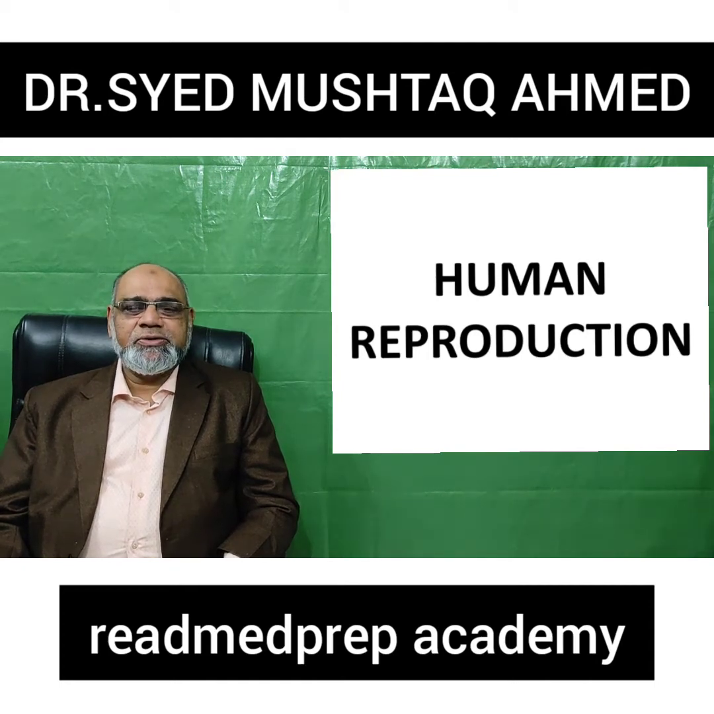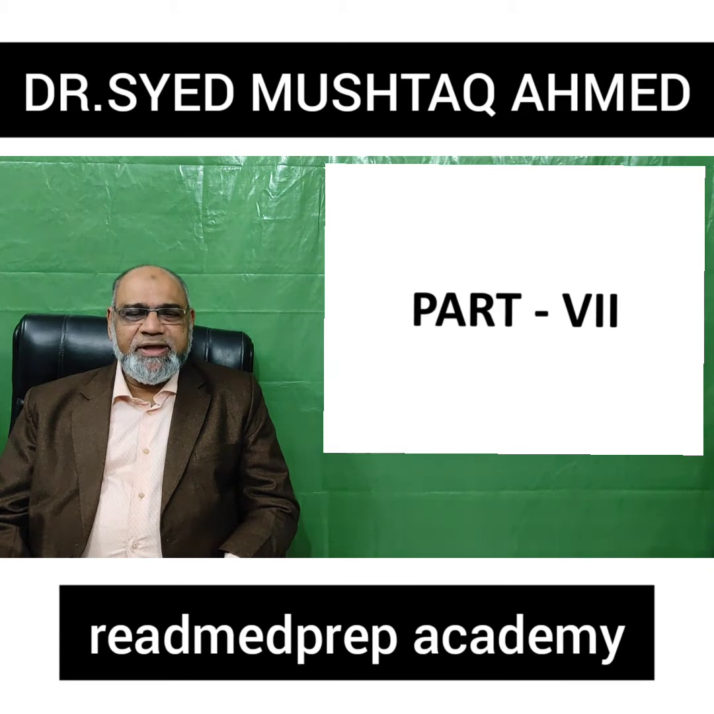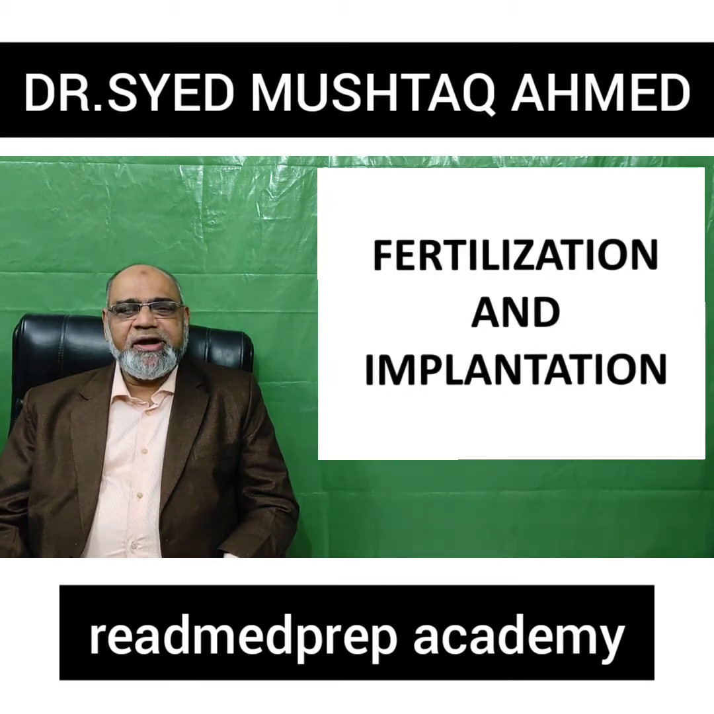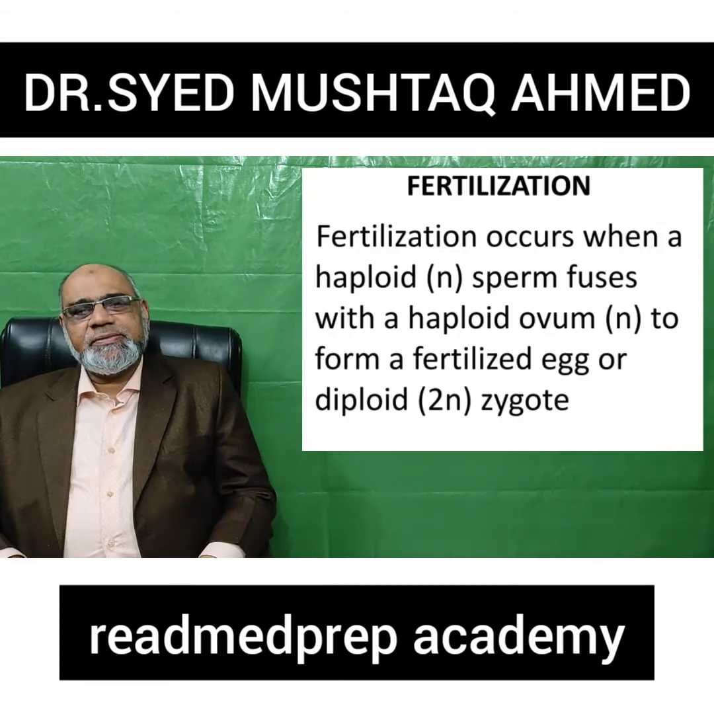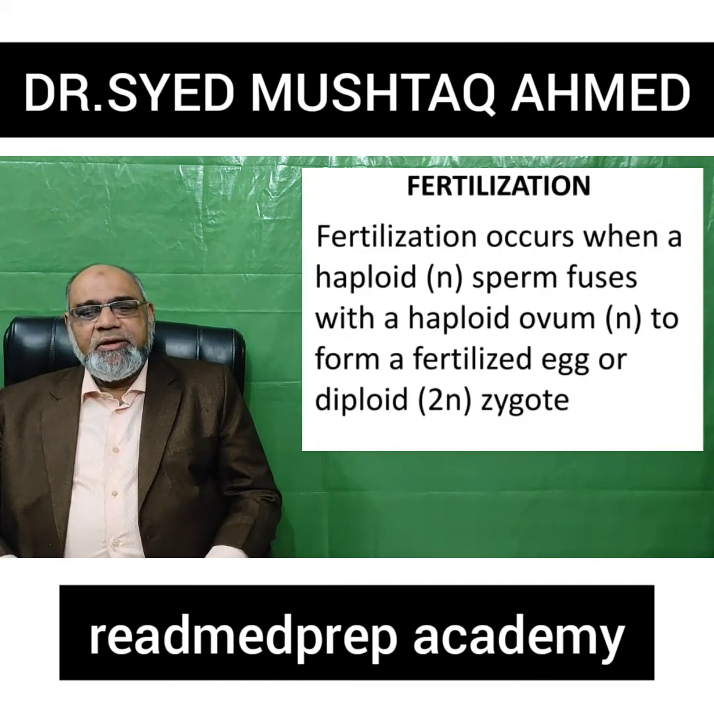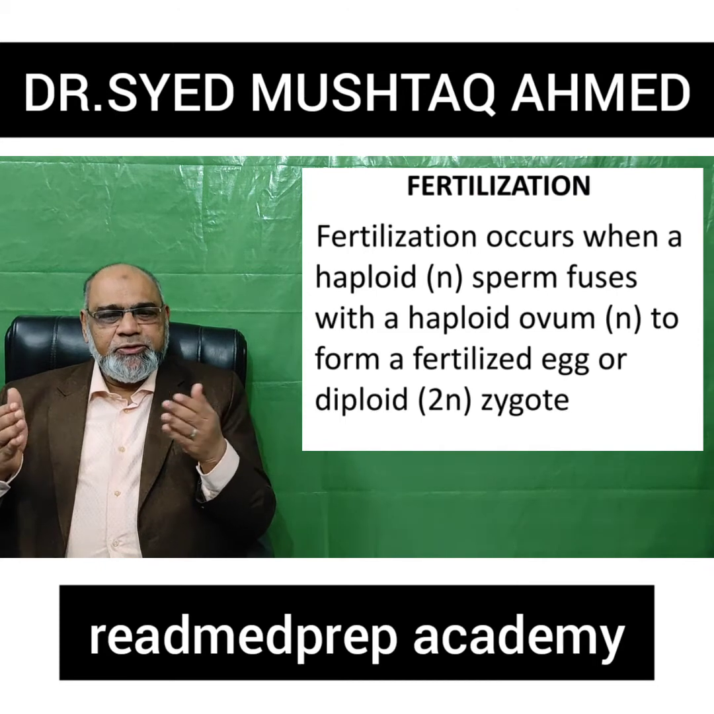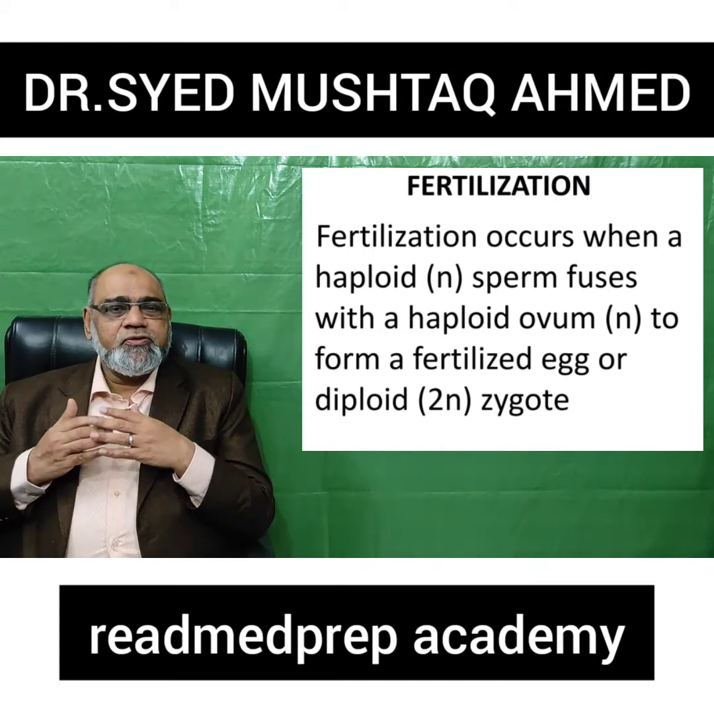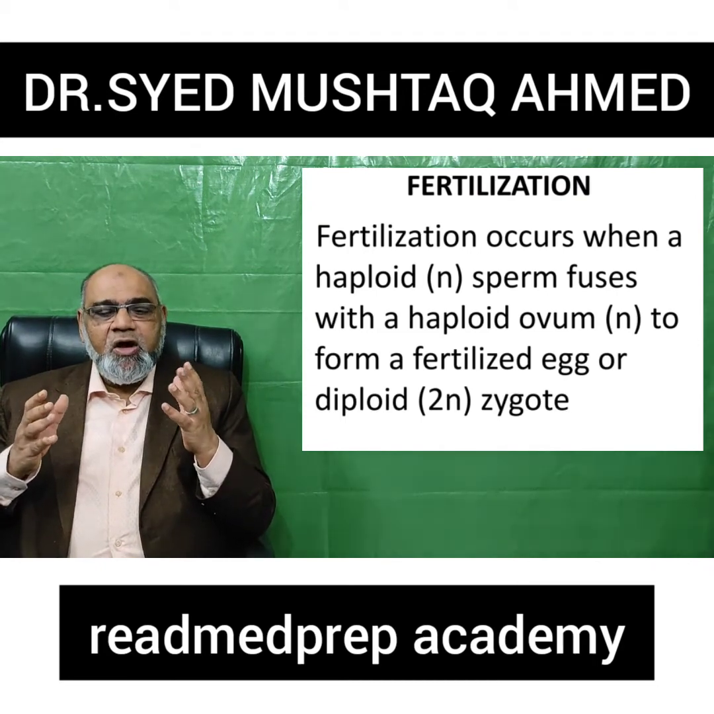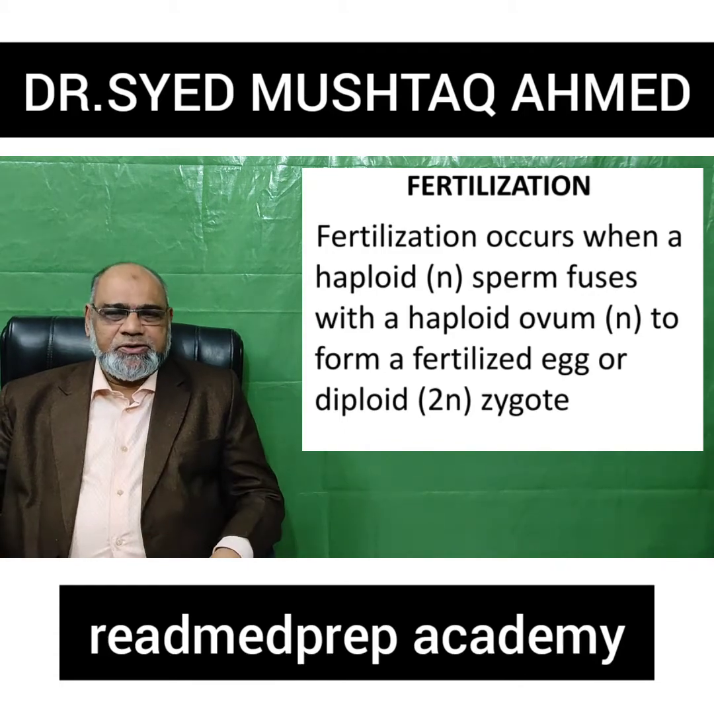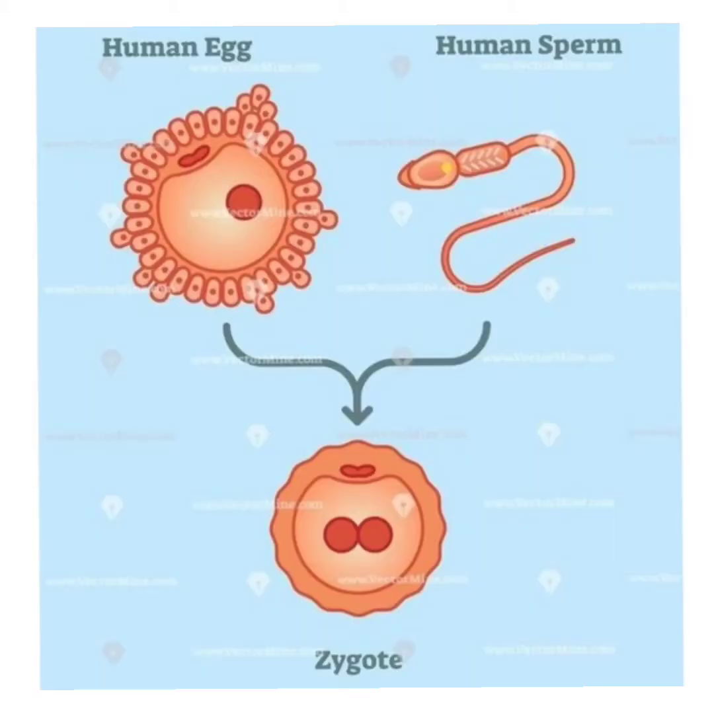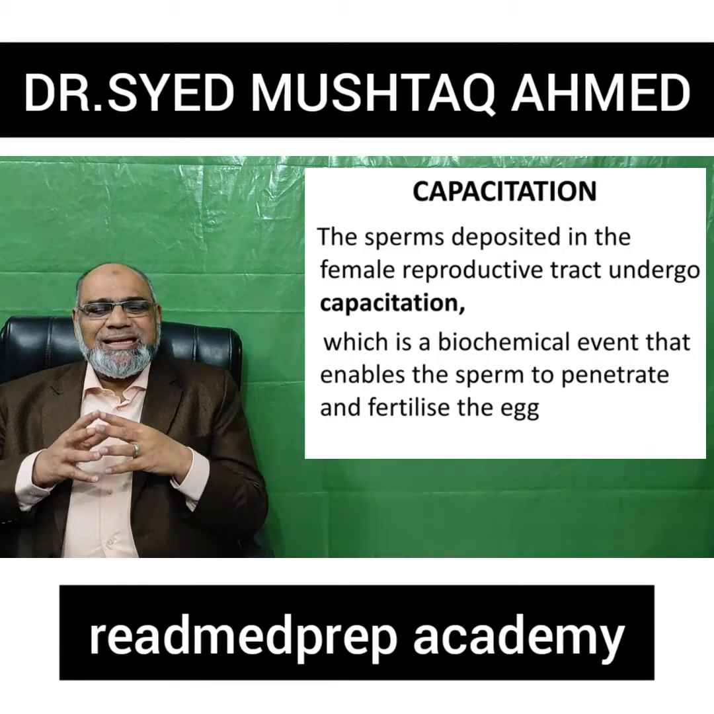Today we are going to discuss human reproduction part 7. In this we are going to see about fertilization and implantation. What is fertilization? Fertilization occurs when a haploid sperm fuses with a haploid ovum to form a fertilized egg or a diploid 2n zygote. You can see here how a human egg combines with a human sperm to form a diploid zygote. What is capacitation?